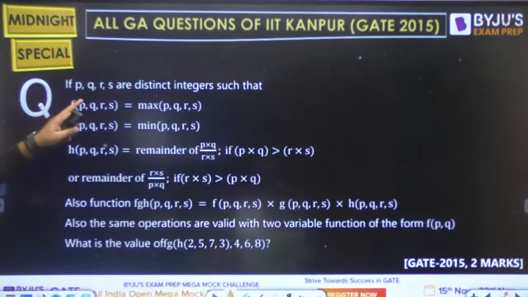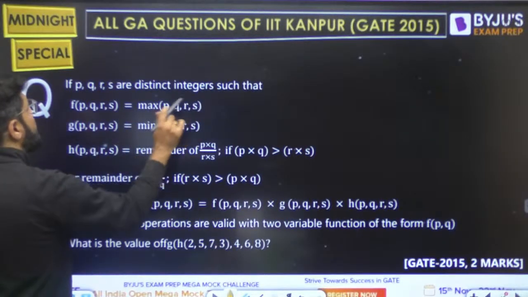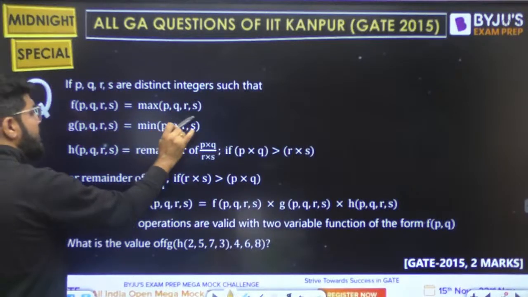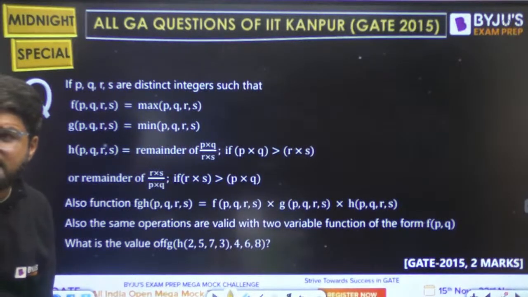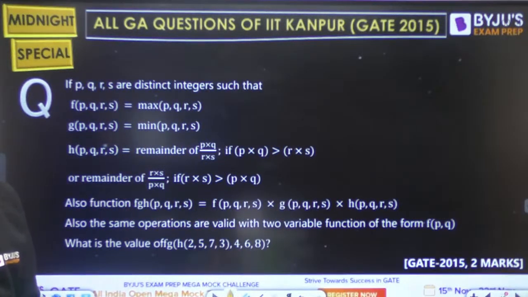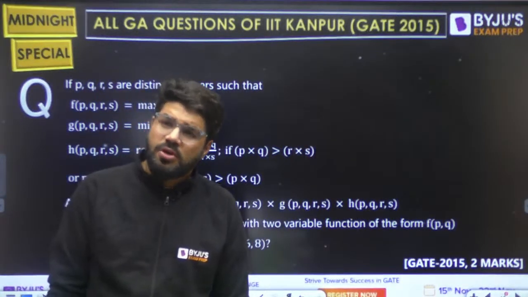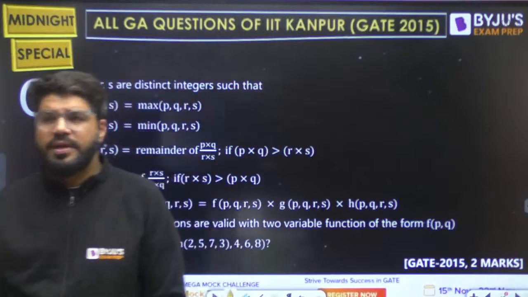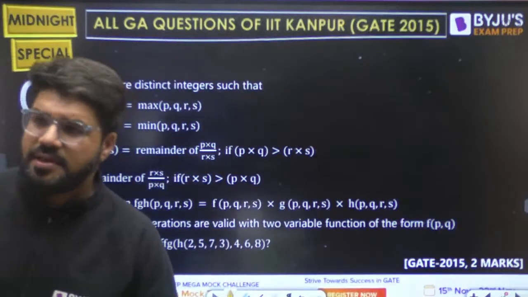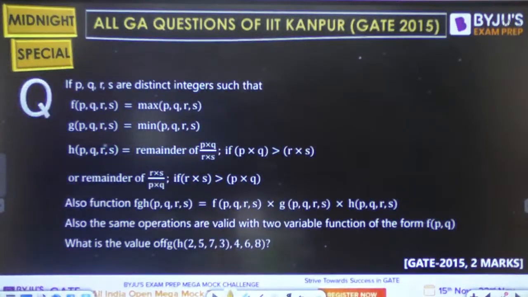If p, q, r, s are distinct integers such that f, g, h, 3 functions are given. F of p, q, r, s is max of p, q, r, s. G of p, q, r, s is minimum of p, q, r, s. You only need the reading patience here. See, the log base 2 option is also there, Twinkle, in the virtual calculator. It is there, log y to the base x. That option is there.